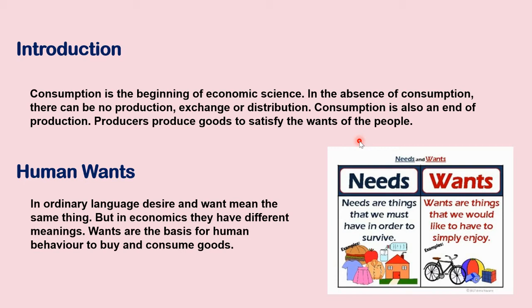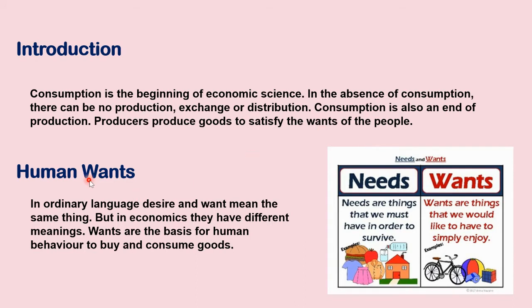But I do produce. What do I produce? I produce services. So production can be goods as well as services. Likewise, consumption can also be goods and services. You are consuming goods and you are also consuming my service.